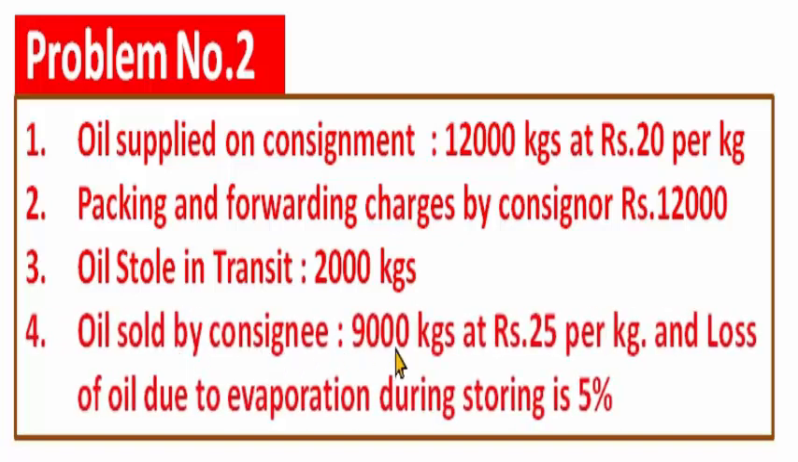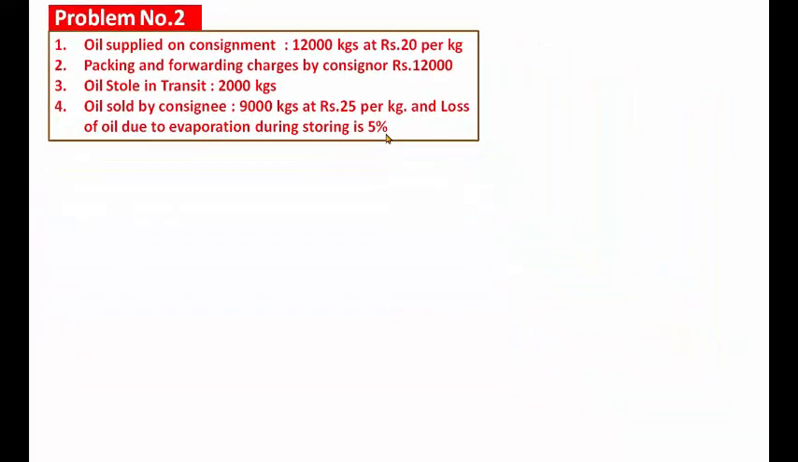Oil sold by consignee 9,000 kgs at rupees 25 per kg, and loss of oil due to evaporation during storing is 5%. Okay, now solve the problem. First, I have to calculate the closing stock in consignment, in quantity.